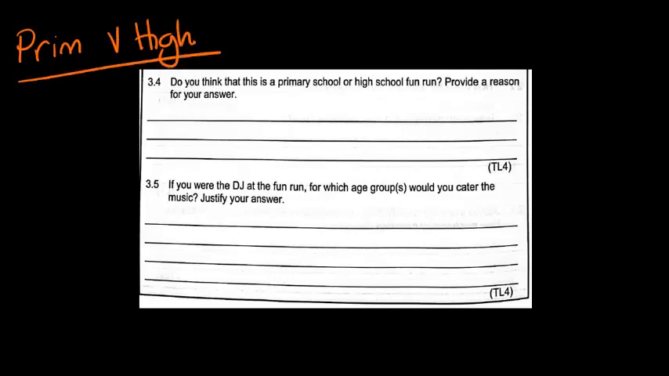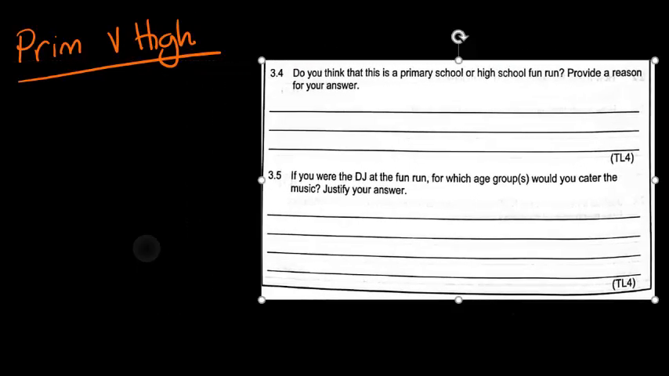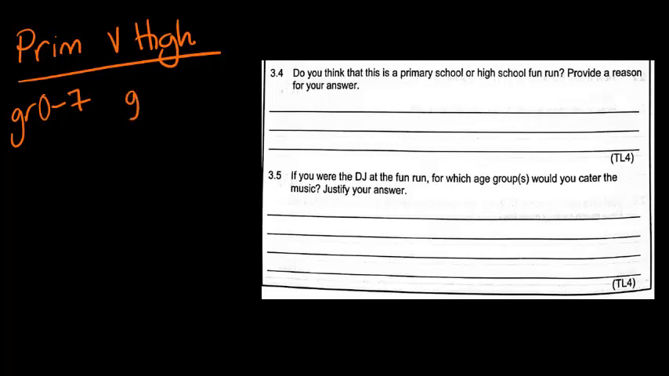Okay, next question. Do you think that it is a primary school or a high school having this fun run? So what do we know when we're thinking about a primary school? If we are comparing primary versus high school, what is the information that we know is different? We know that in a primary school, you have grades maybe from 0 or 1, grade 0 to grade 7. In a high school, we have grade 8 to grade 12.